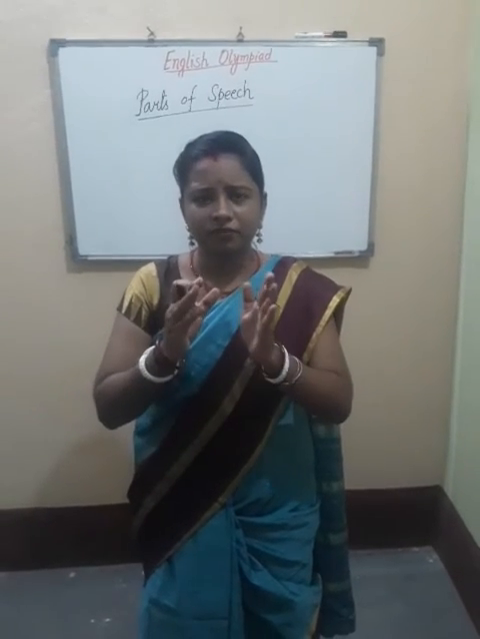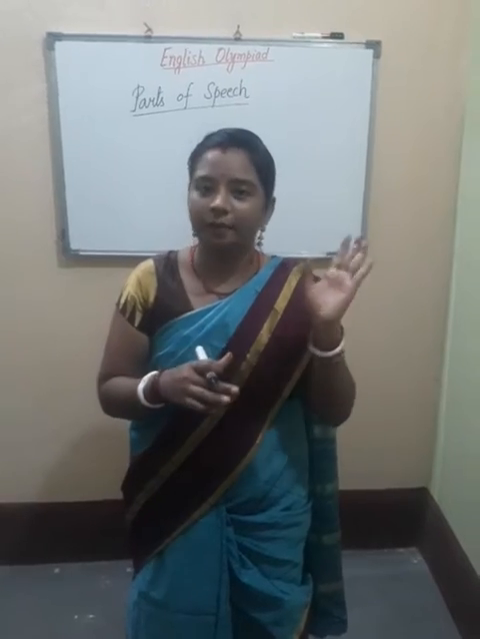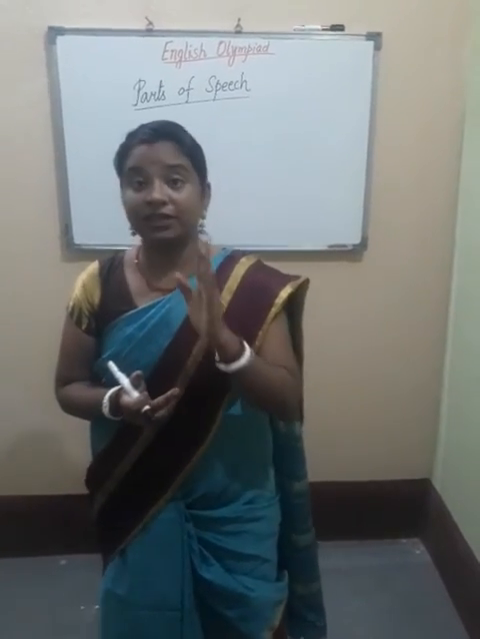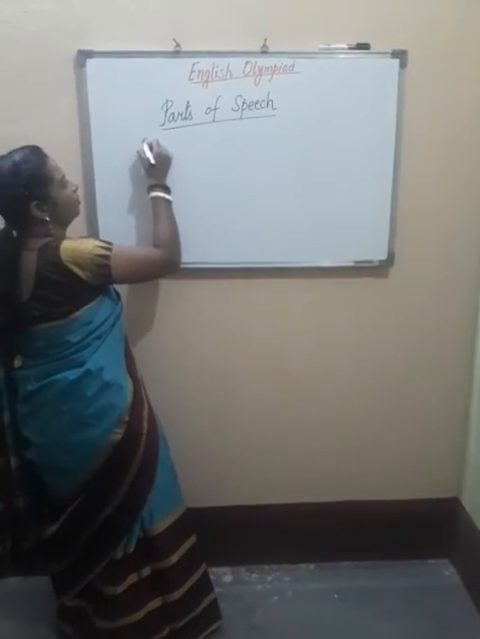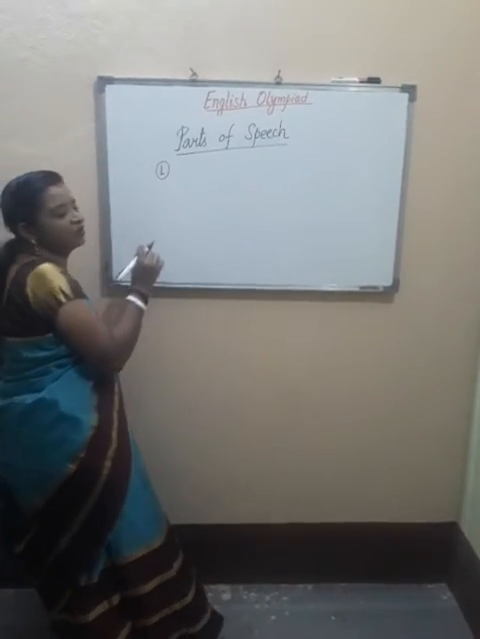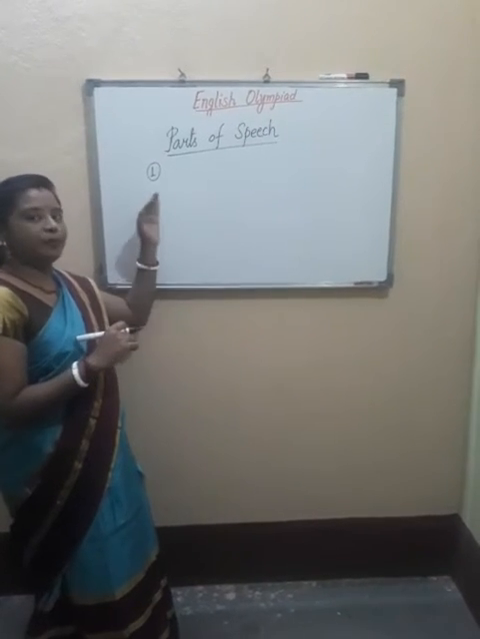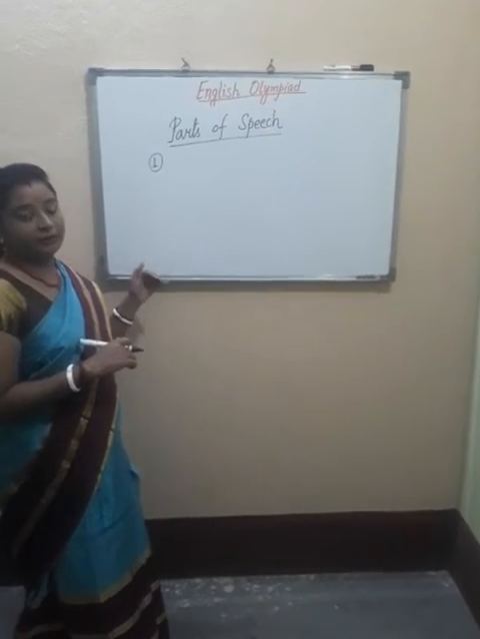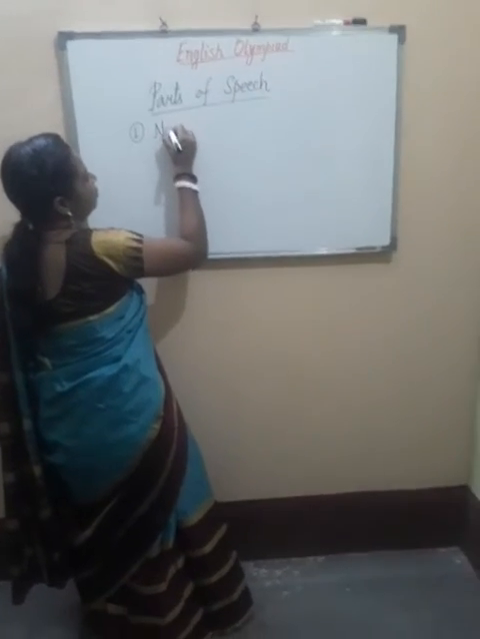So, identification of any word, they get it from parts of speech. As you know, there are 8 parts of speech. What are they? Let's have a look. I am going to discuss these 8 parts of speech in short, and I will make separate videos for each one of them. Okay, have a look. The first one is noun. Of course, you already know.